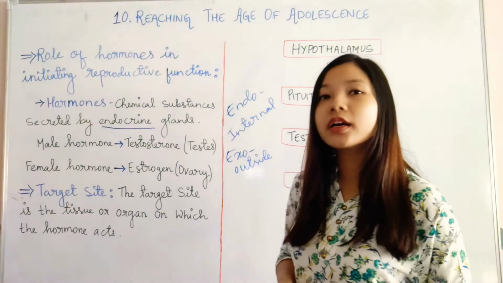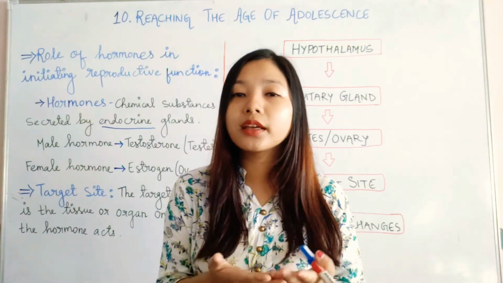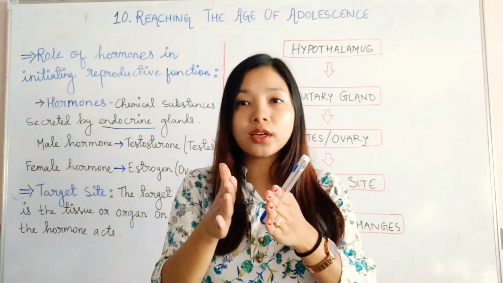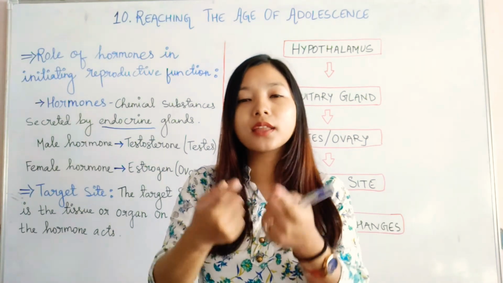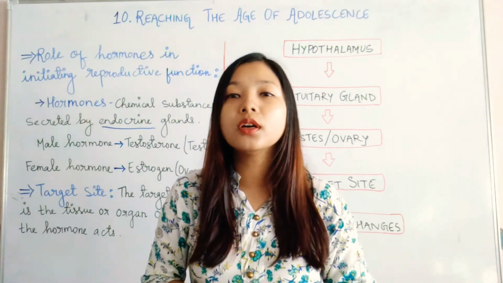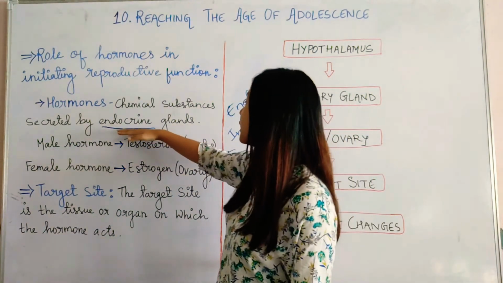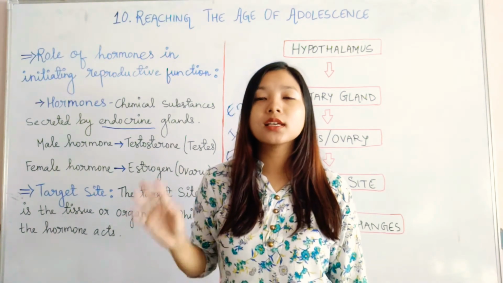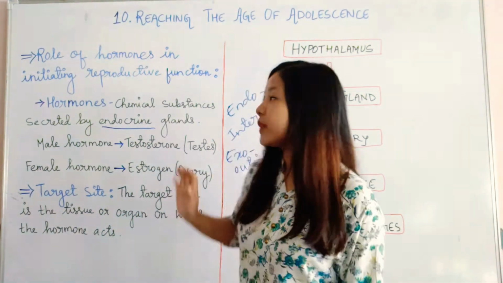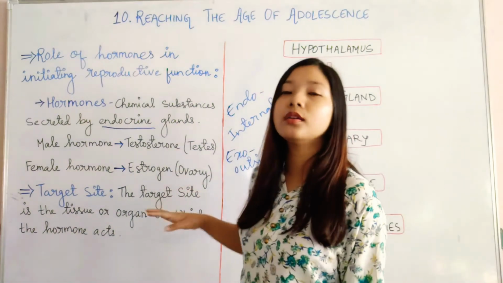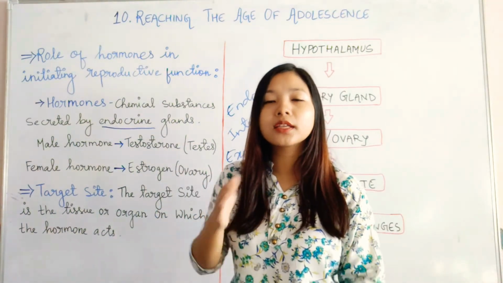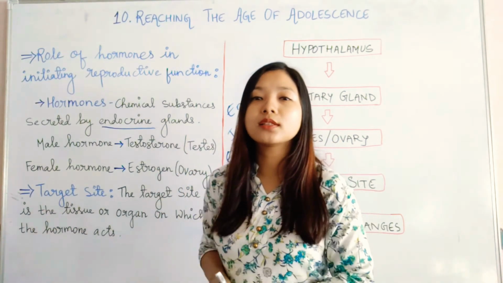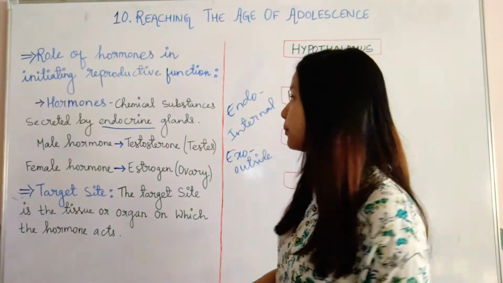These exocrine glands secrete their secretions into a duct, a pipe-like or tube structure, and then through that it goes to various parts of the body. That is why endocrine glands are also known as ductless glands, as they do not have any ducts. Their secretion directly goes into the blood. Exocrine glands are duct glands; their secretion goes into the duct and then from the duct to various parts of the body.